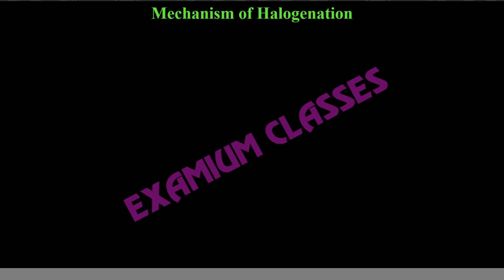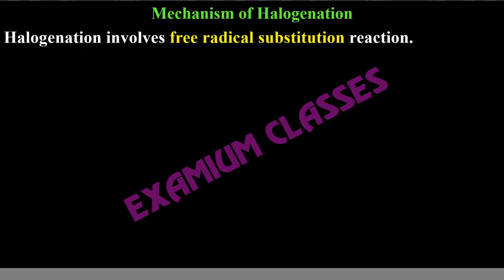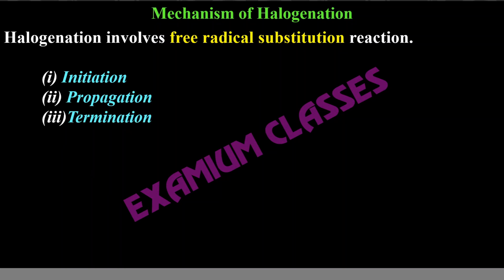Mechanism of halogenation, this is asked in a 2 marks question. Very easy one. You just need to understand the pattern. Halogenation involves free radical substitution. If you write this one, you get 0.5 marks. Whether it is carbocation driven or free radical driven, that is something you need to remember. Free radical substitution reaction. And there are three steps in the mechanism of halogenation. The first one is initiation, the second one is propagation, the third one is termination. It means first the reaction is started, then multiple steps happen in propagation, and then it comes to an end.